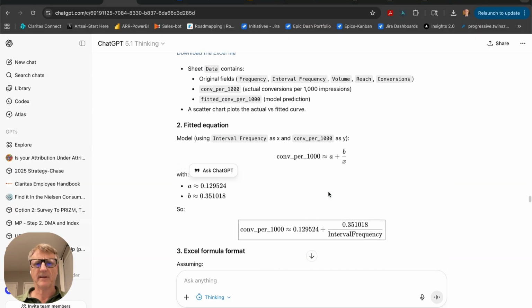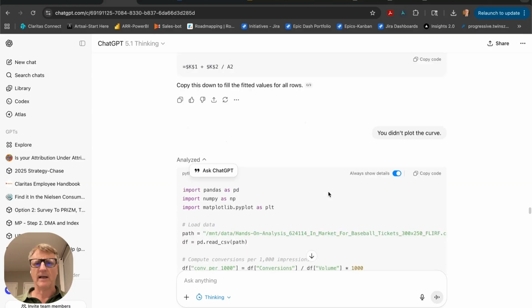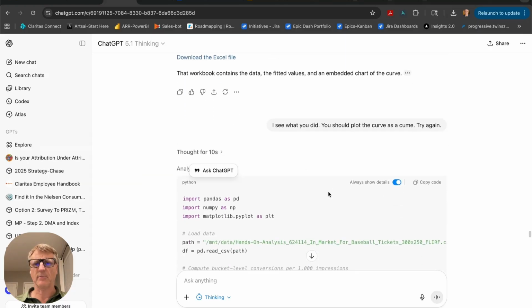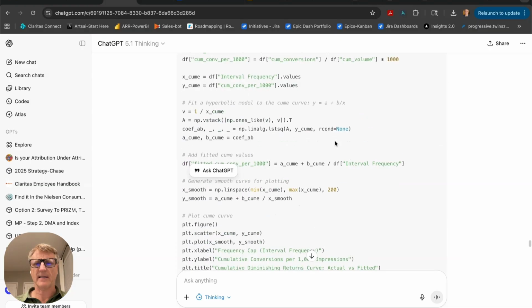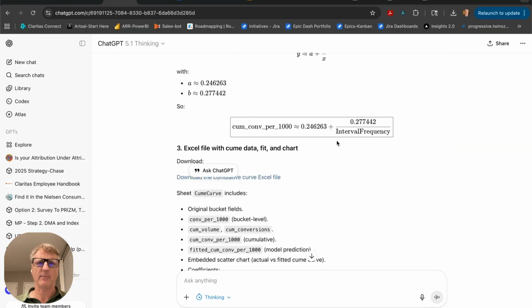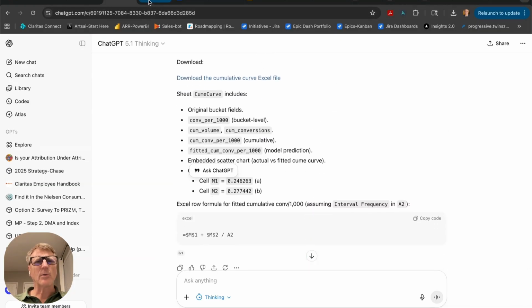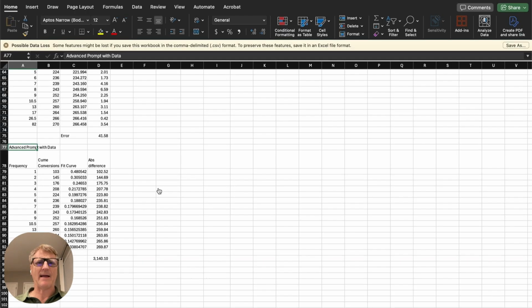Interestingly, in this part of the calculation, when I looked over it, and we'll look at that in just a moment, it did not do the calculation the way that I would have liked to. It was looking at the interval frequency instead of the cum frequency. I tell it to plot with the cum and try again, and then we can compare that answer in a moment. I'm going to show you one of the prompts in a minute, but let's go to the math and see what we did.